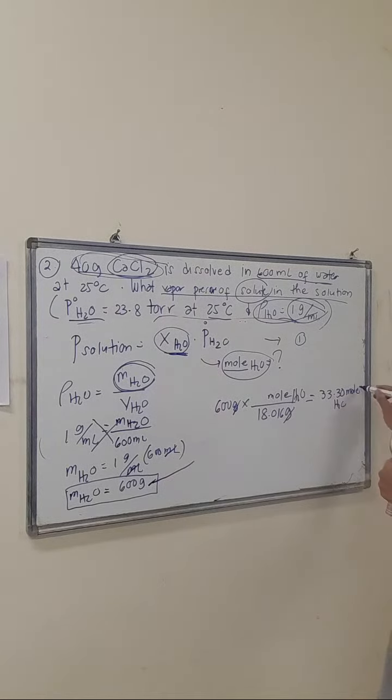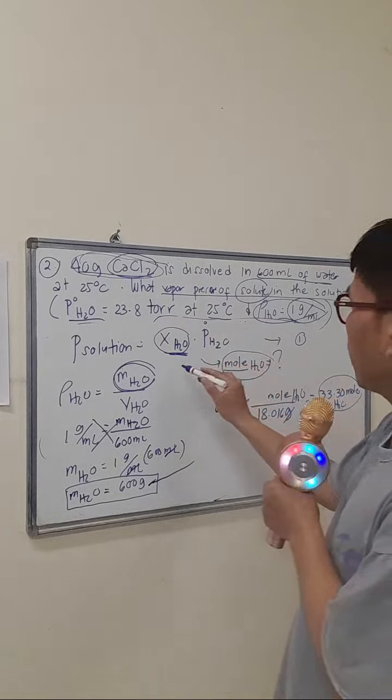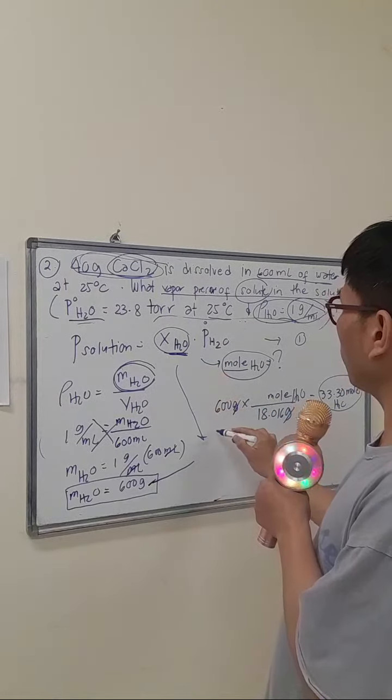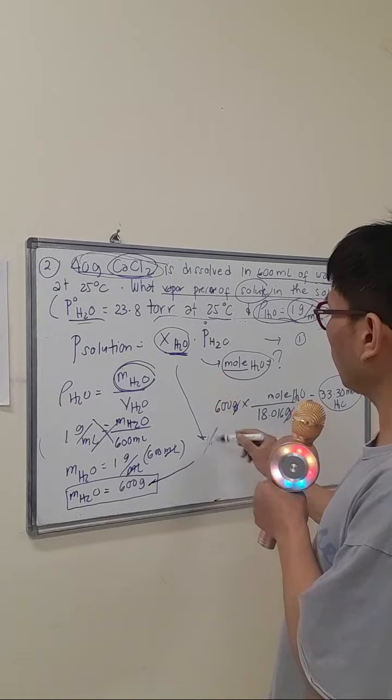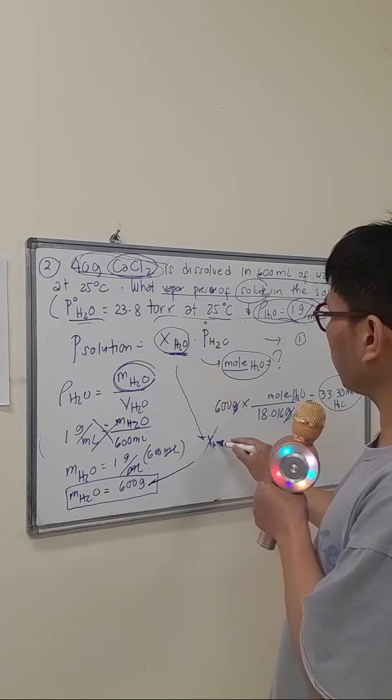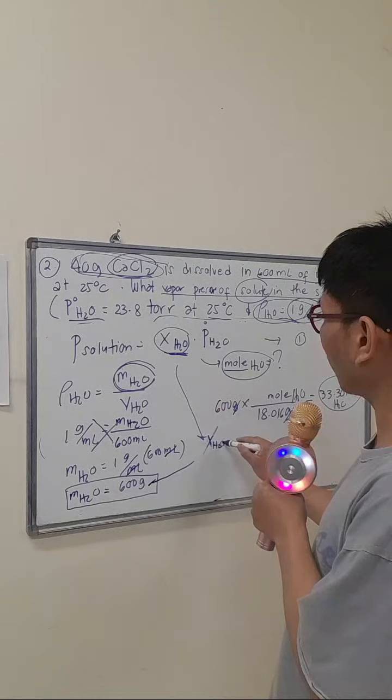Now, the mole fraction of solvent, water. So how can we compute this one? X is the symbol of mole fraction.